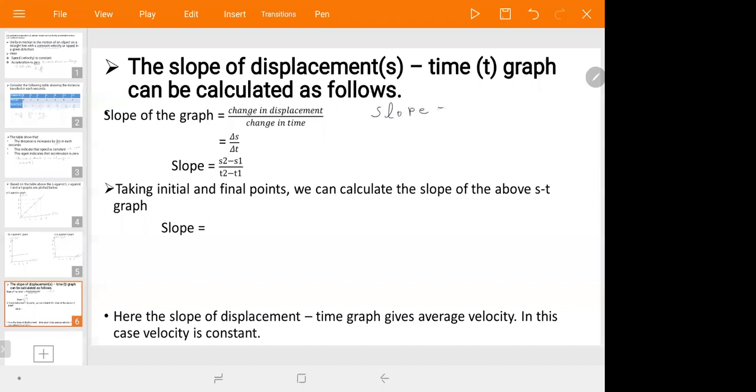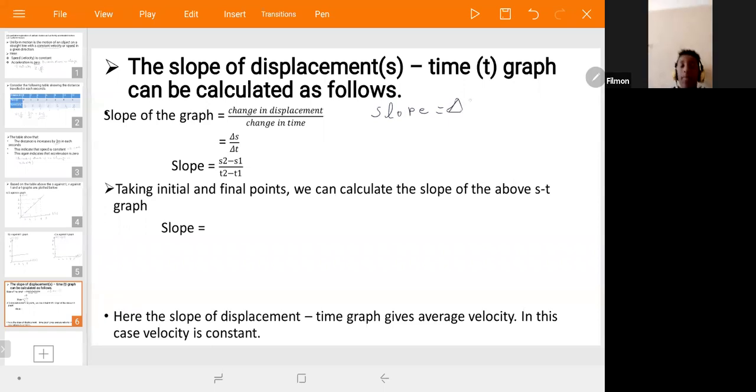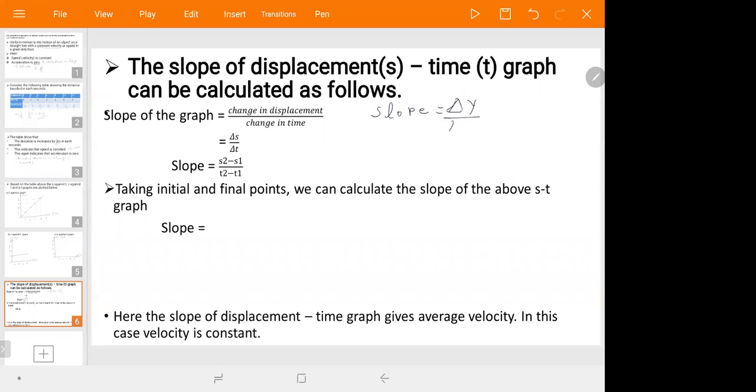Slope is equal to change in y-axis over change in x-axis. You know y-axis and x-axis? So that means y2 minus y1 over x2 minus x1, okay? So the difference between two points gives you the slope of a given graph.